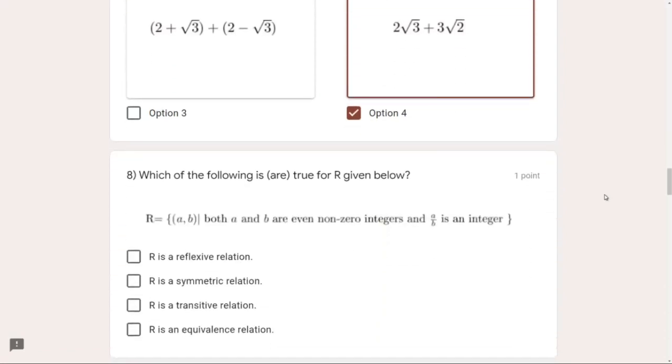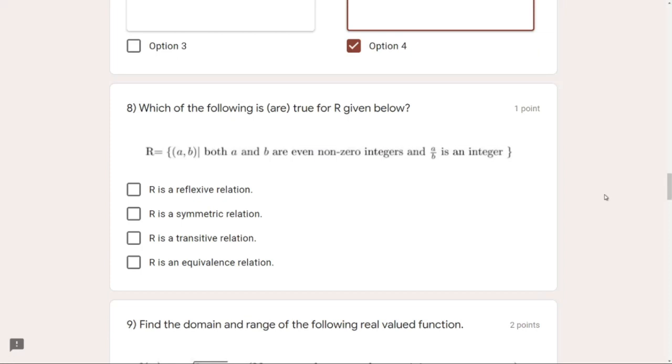Which of the following is true for R given below? Now from sets we have moved on to relations. Relations are sets which consist of ordered pairs (A, B), such that A and B satisfy some given condition. Like in this case, it is (A, B), where both A and B are even, non-zero integers.